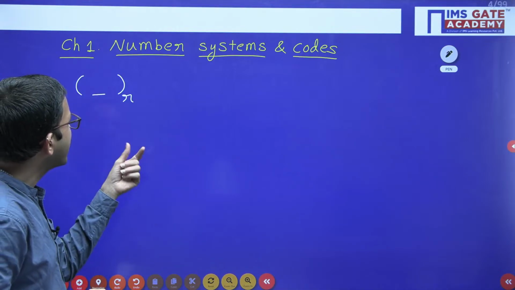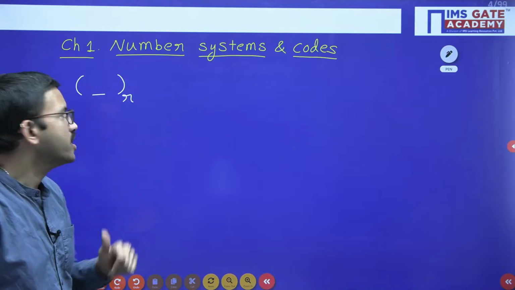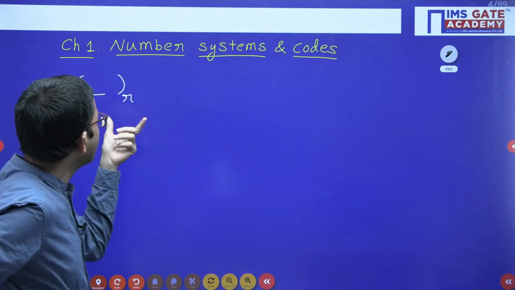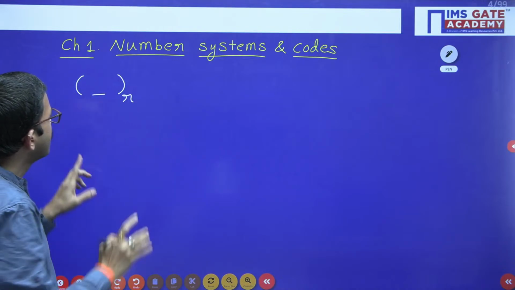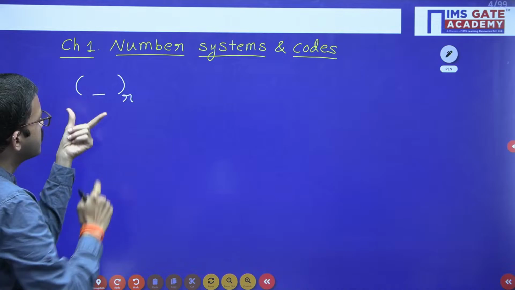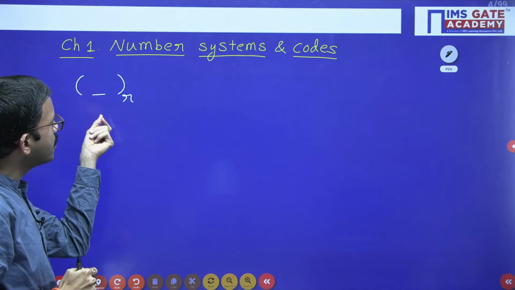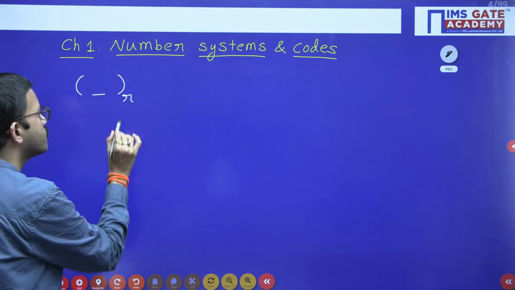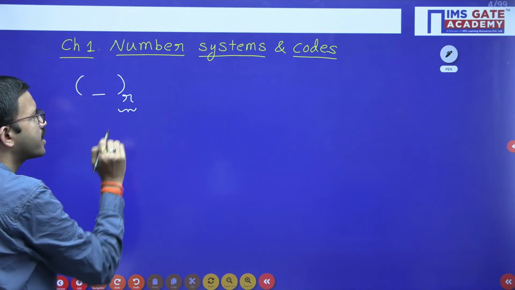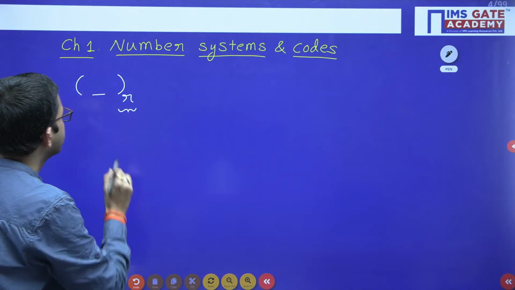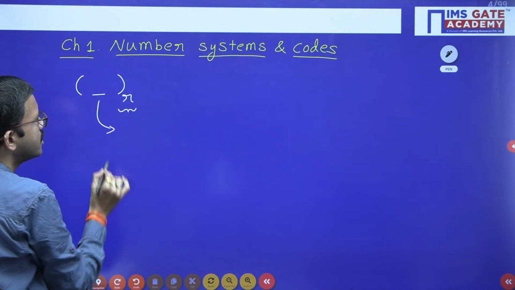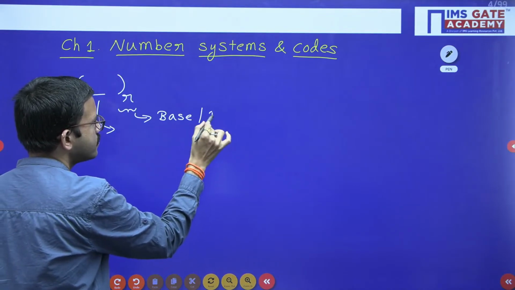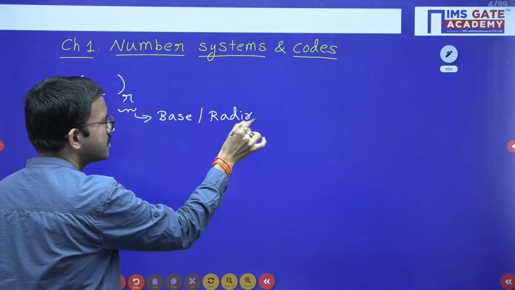Base or radix we will represent with the letter R. In this entire digital circuit subject we represent the numbers in this particular format: whatever number you are having will be specified in brackets, and the base to which it belongs will be mentioned in the suffix. If the base or radix of the number system is R,